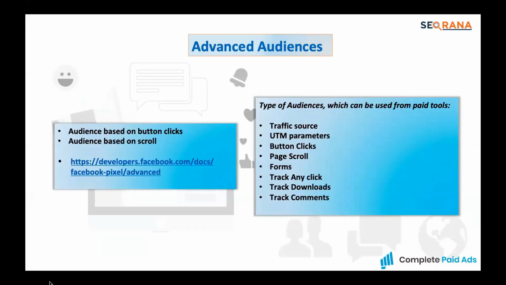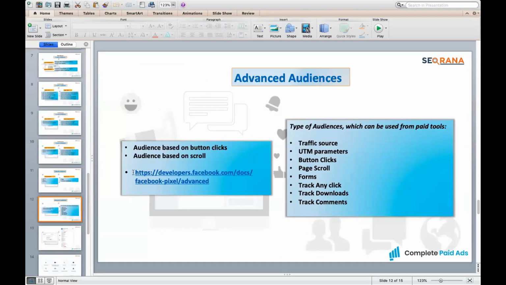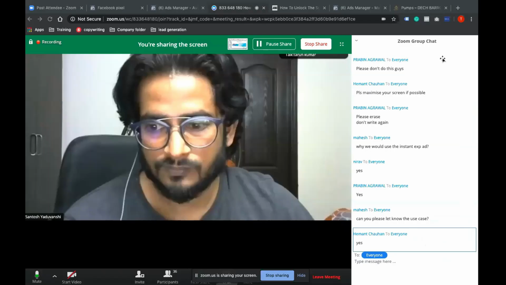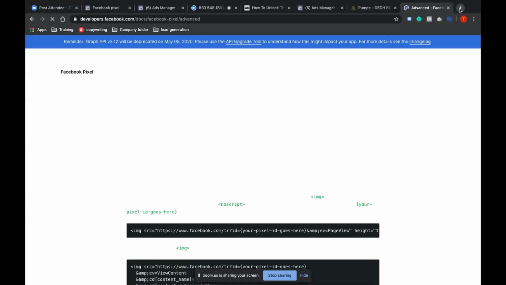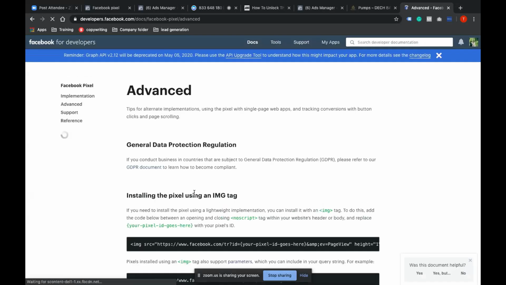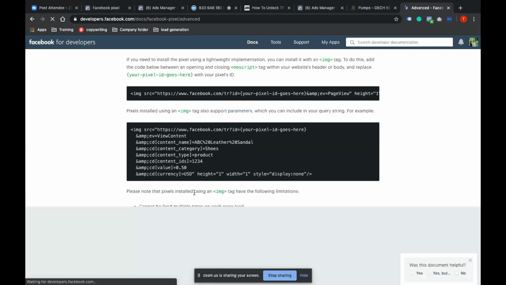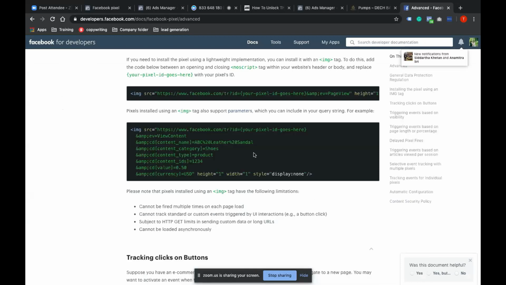Okay, so now advanced audience. Facebook itself has given us the option of setting up button clicks and audience based on scroll. So this is the link we have shared. If you guys are well versed with coding, or you have developers with you, then you can utilize these wonderful codes. You need not do any coding, you just need to simply paste it just like a normal pixel code.